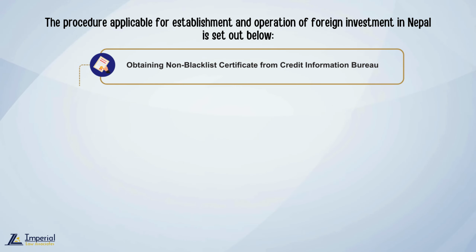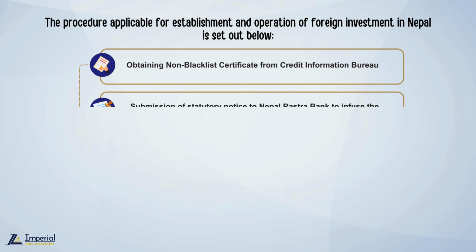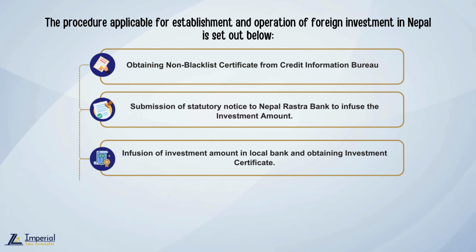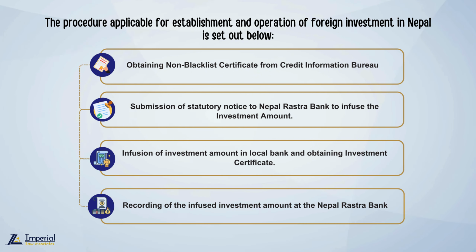Step 6. Obtaining non-blacklist certificate from Credit Information Bureau. Step 7. Submission of statutory notice to Nepal Rastra Bank to infuse the investment amount. Step 8. Infusion of investment amount in local bank and obtaining investment certificate. Step 9. Recording of the infused investment amount at the Nepal Rastra Bank.